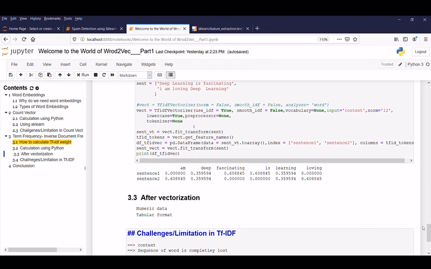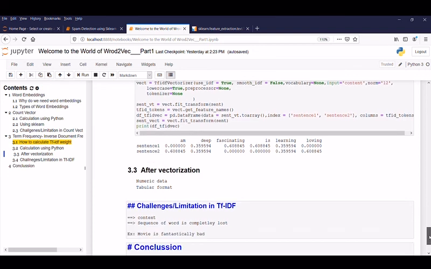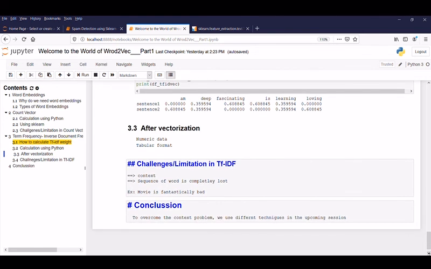But do we have any challenges or limitations in TF-IDF? Yes, we have. What's that? Context. What is context? Let's take an example. Movie is fantastically bad. If we take "fantastically", it's positive. If we take "bad", it's negative. So how do we overcome this? That we will discuss in the next session.